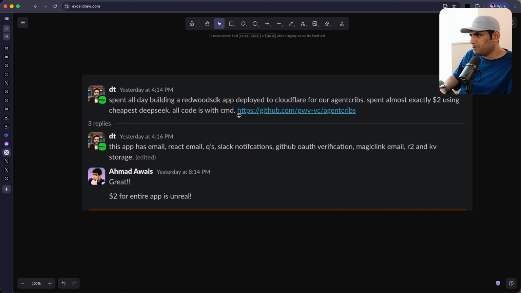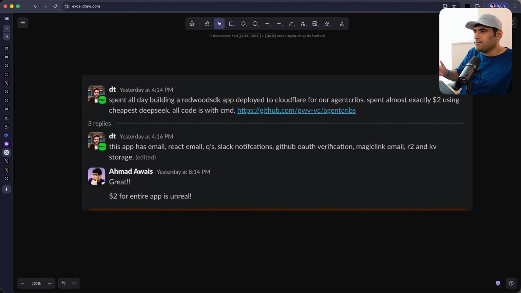All of the code was built by Command Code. This app has email, React email, queues, Slack notifications, GitHub OAuth verification, Magic Link emails, R2, KV, and storage built in. All for just $2. This is on the raw API cost, right? Can you imagine the amount of things you can build that are production ready with this model at this cost?